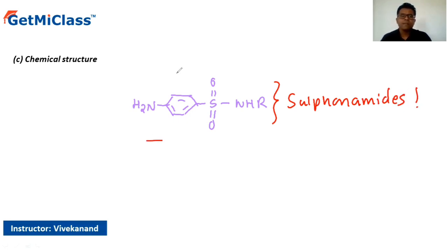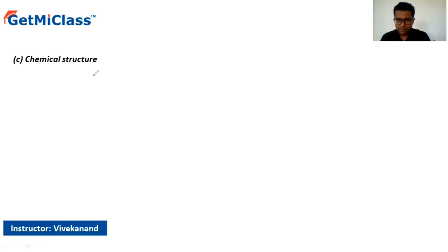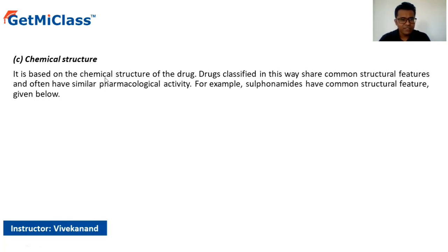So in short, the group of drugs which share the common chemical structure, depending upon that, we classify them under different categories. The drugs are classified in a way when they share a common structural feature.